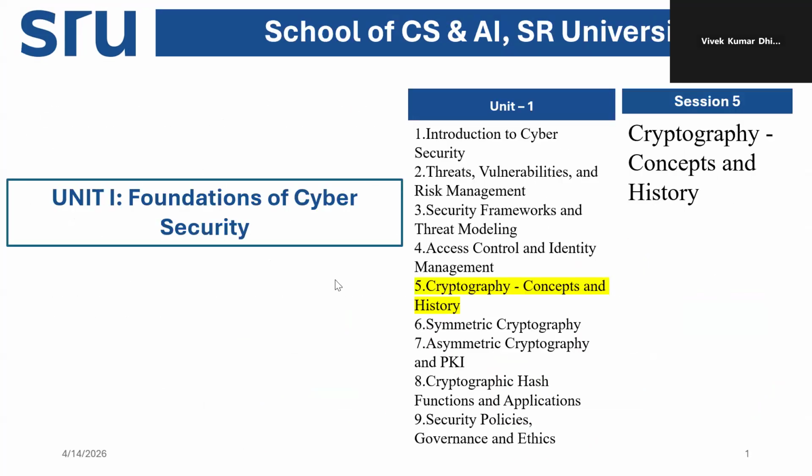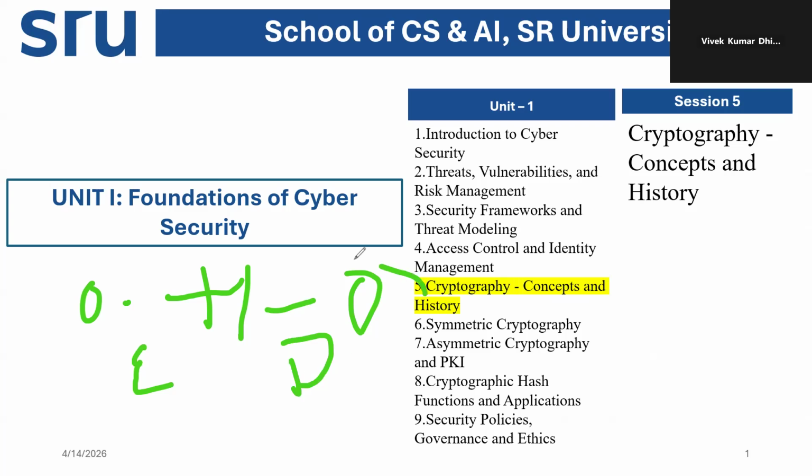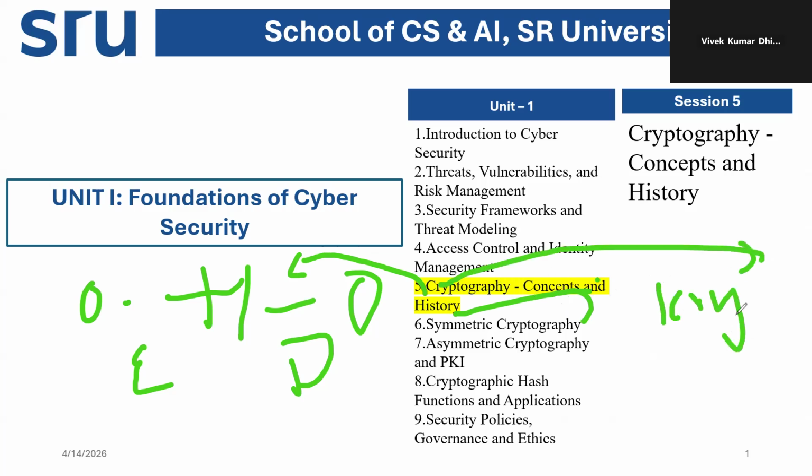So here we understood that encryption makes the original into the hidden, and decryption makes the hidden back into the original. Original to hidden to original: encryption, decryption, that is nothing but this. The history started from the ancient times to the modern, used in World War II by the Enigma machine. Also, that word comes from the Greek word crypto. These are the things we understood today, and I hope you enjoyed and learned the basics of cryptography.